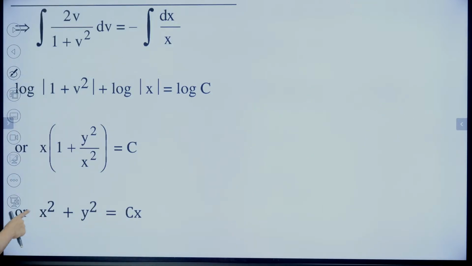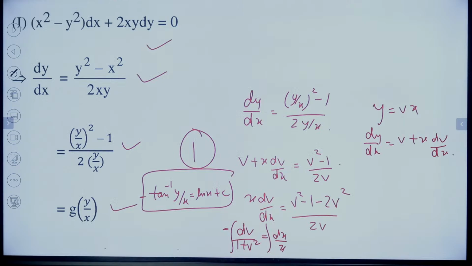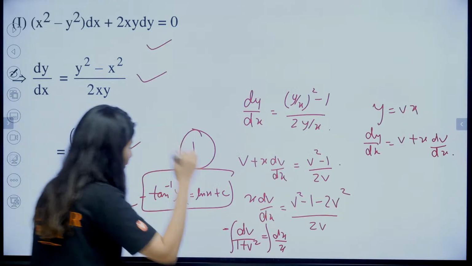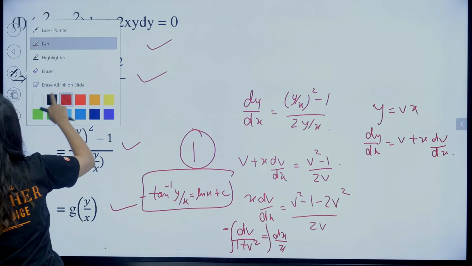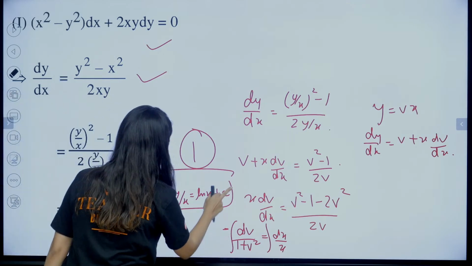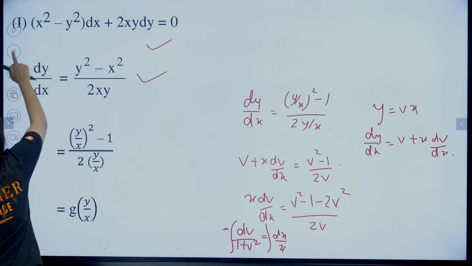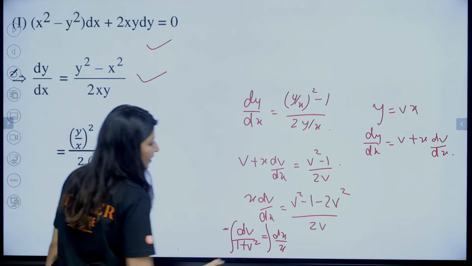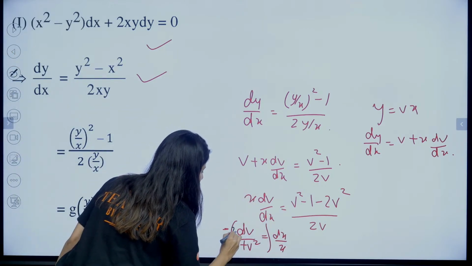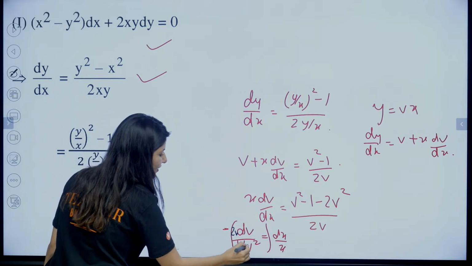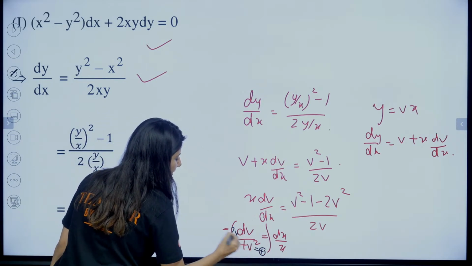Okay. So yes, this is how it is. 2v. Okay. Did we do anything incorrect? Oh, yes. 2v. We forgot 2v. Oops. I forgot 2v. Right? Yes. So over here 2v is also there, no? So yes, 1 plus v squared, if we take it as t, this will become dt.